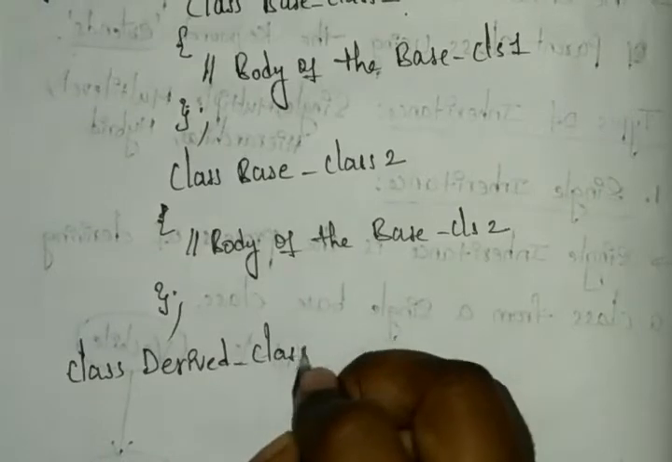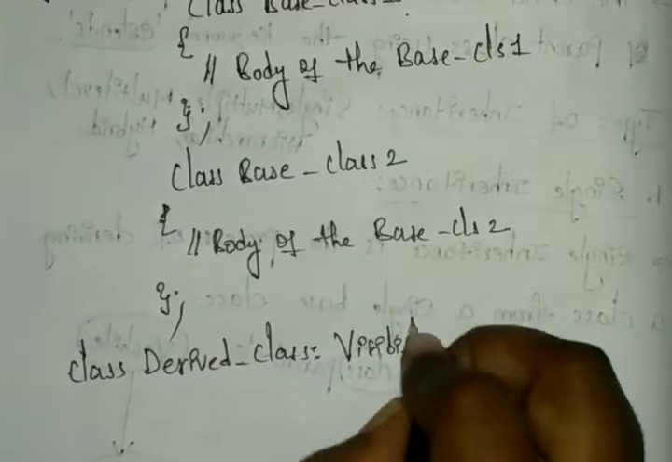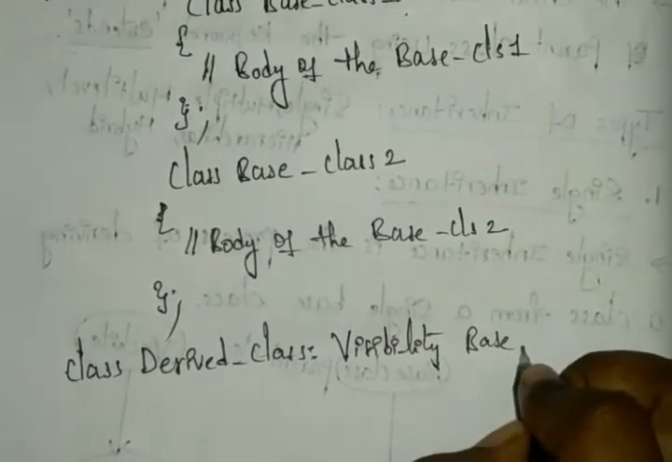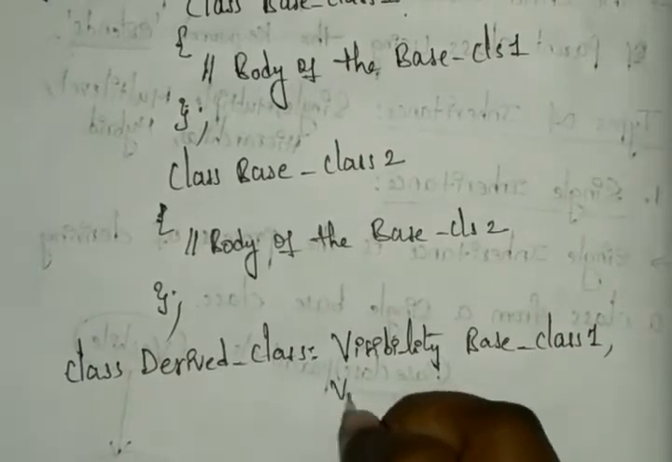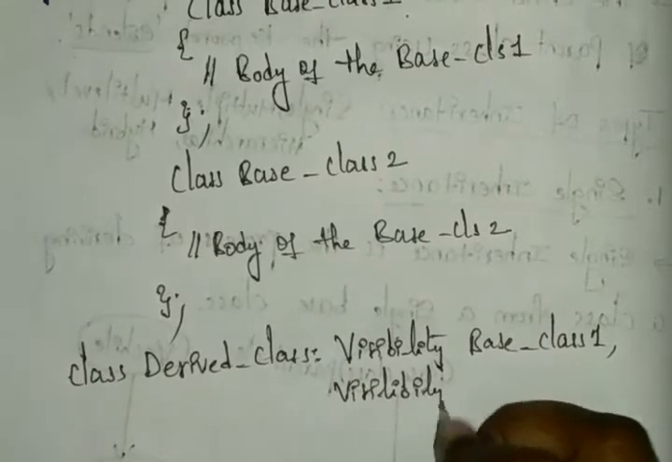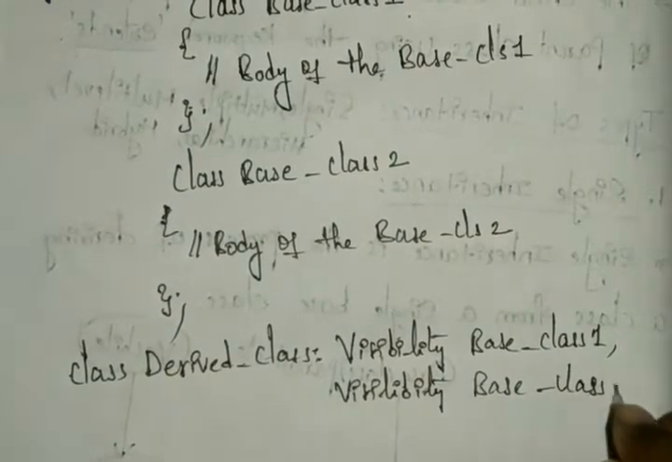Okay, so it will have the visibility of base class 1, and also it will have the visibility of base class 2. Why? Because here we have 2 base classes. For that you can write the visibility for both. Visibility of the base class 2.